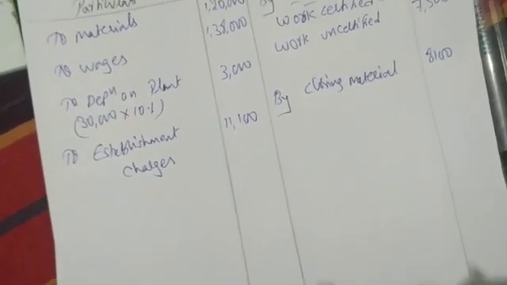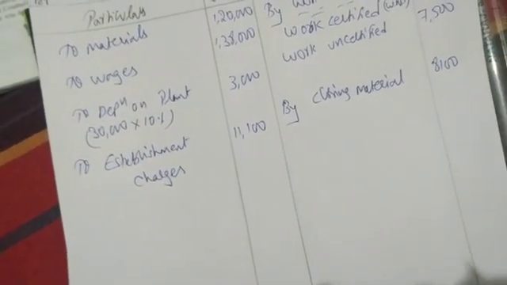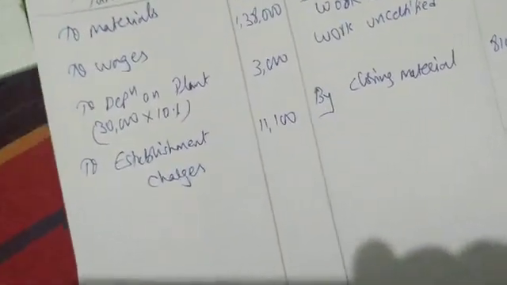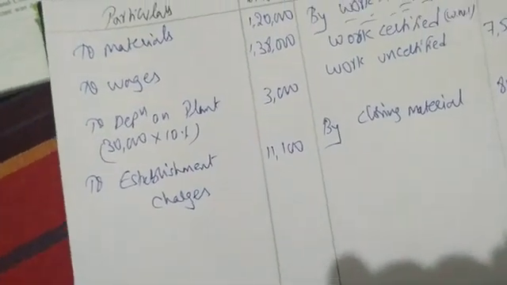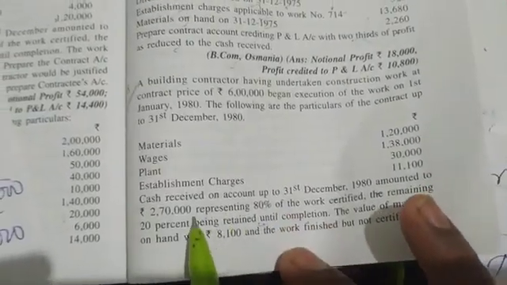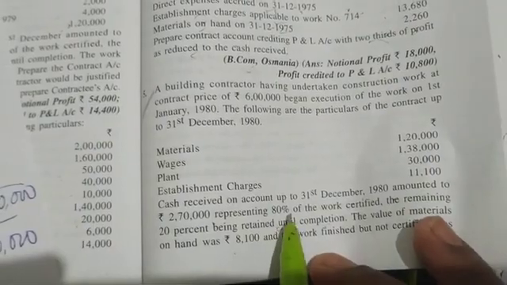We have seen in the morning how to find out work certified. Contract price into work certified as percentage of contract price, or cash received divided by cash received percentage. So let us see what he has given in the question. Has he given cash received? Yes. How much is cash received? 2,70,000. So work certified percentage is given.